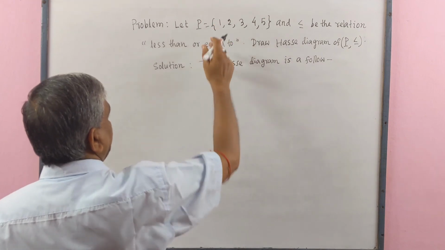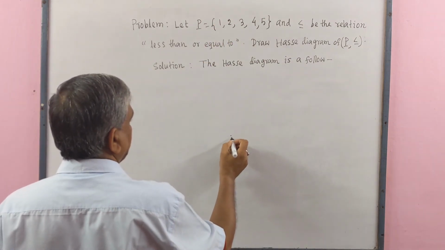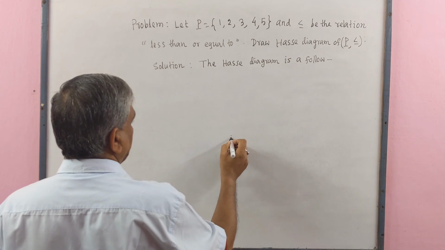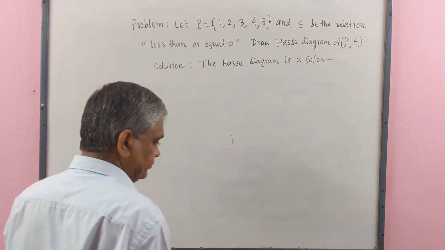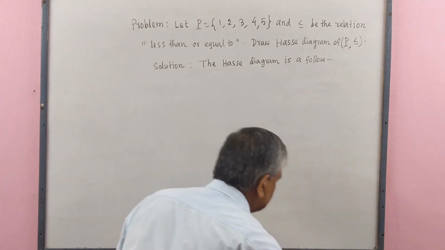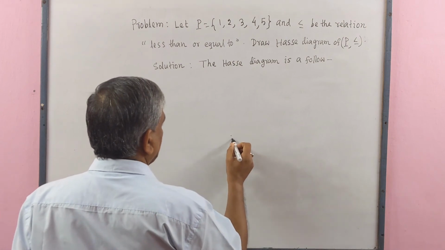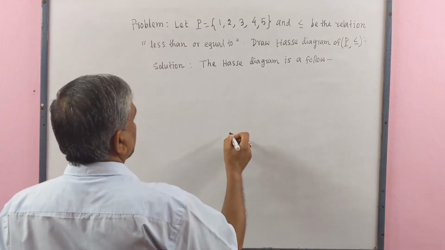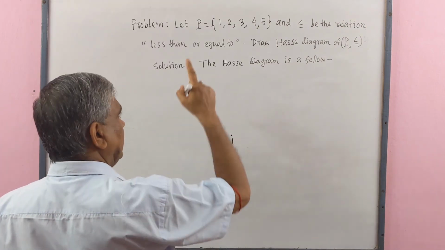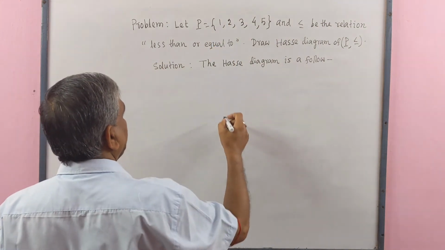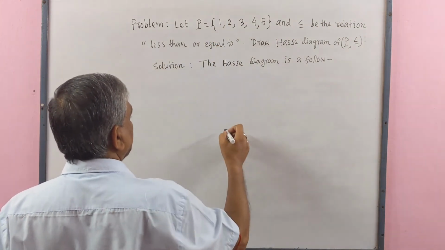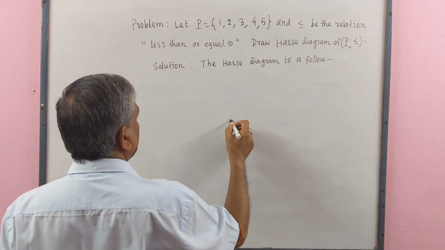Here the least element is 1, so we write here 1. Less than or equal to is the relation. So 1 is less than 2, so 1 is below 2.